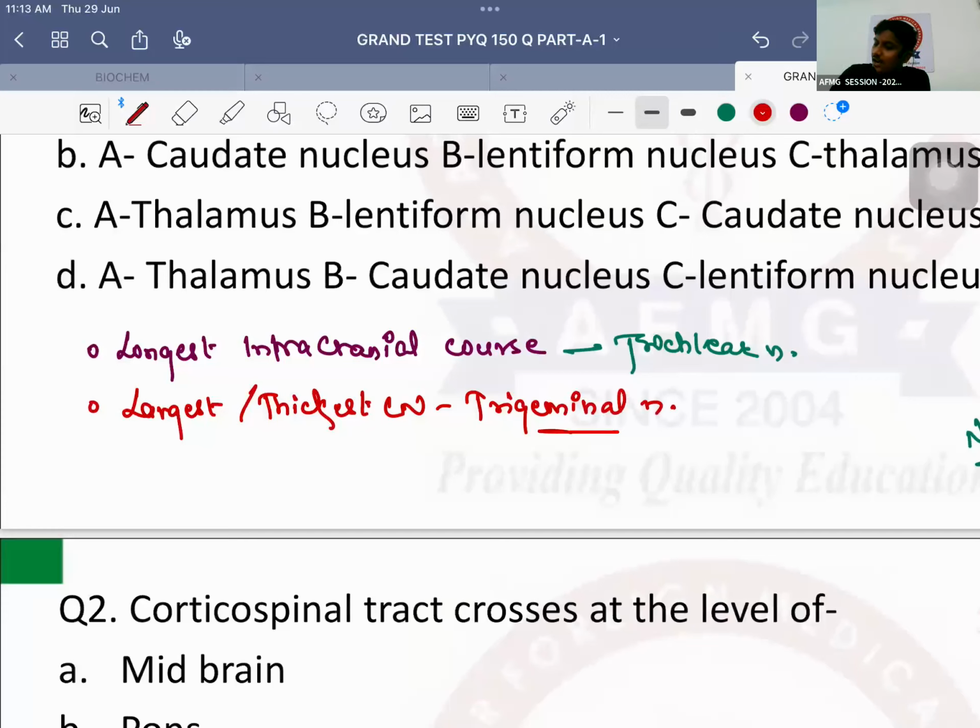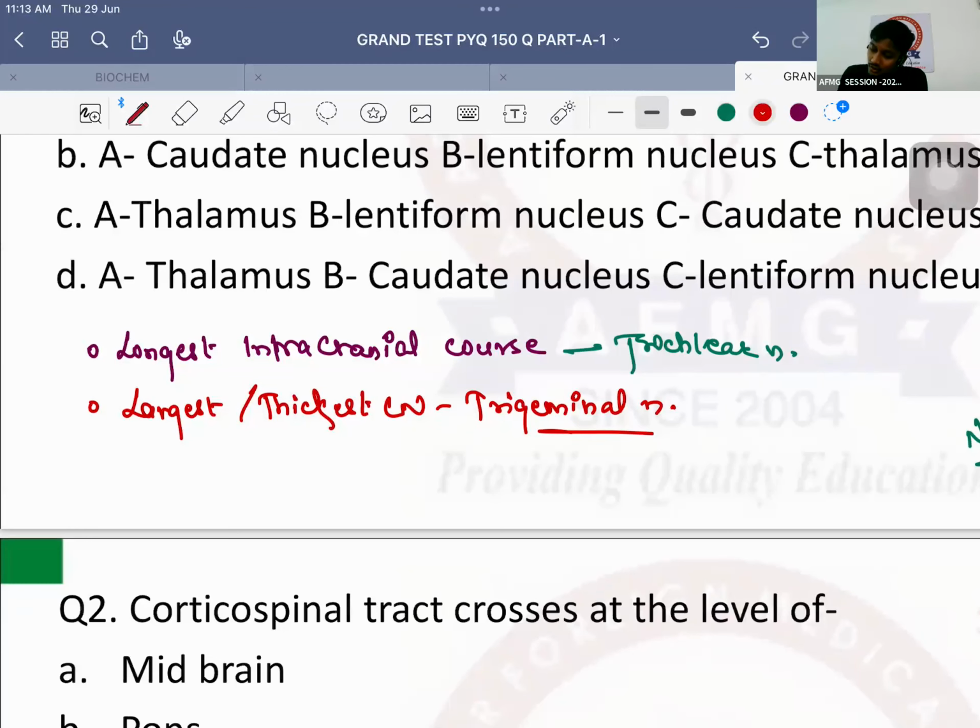How many branches does the trigeminal nerve give? 3 branches. First division is ophthalmic. Second is maxillary. And third is mandibular. No issues with this, anybody? That's the reason why it is the thickest or the largest cranial nerve. कोई दिक्कत नहीं है इसमें.